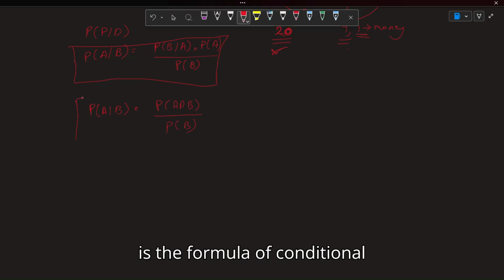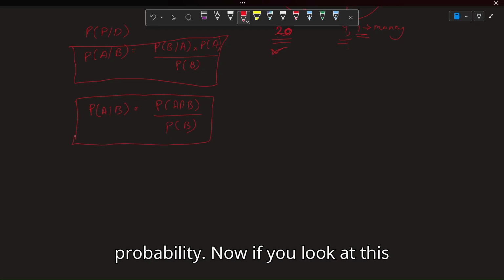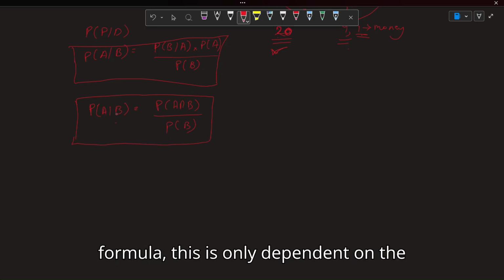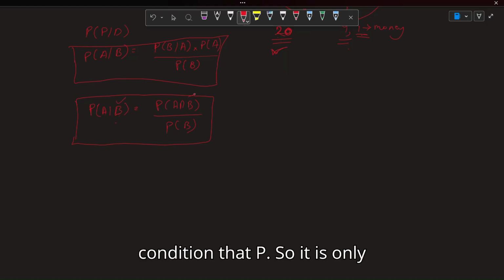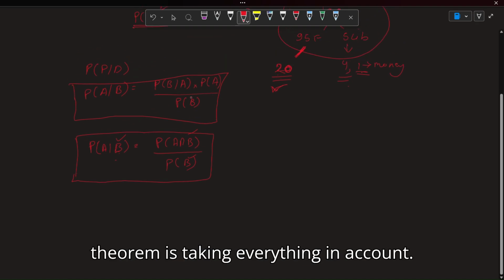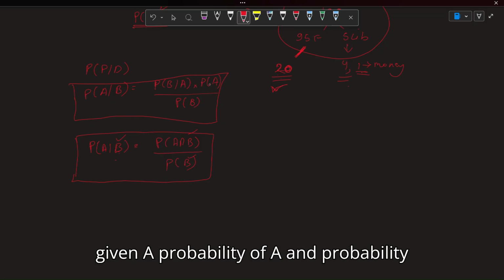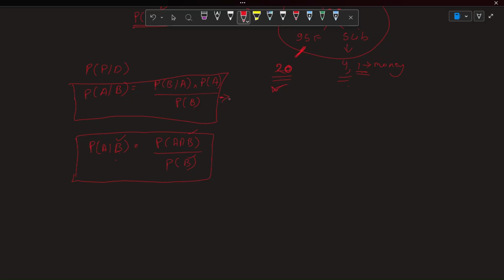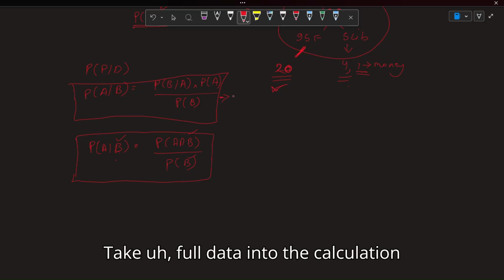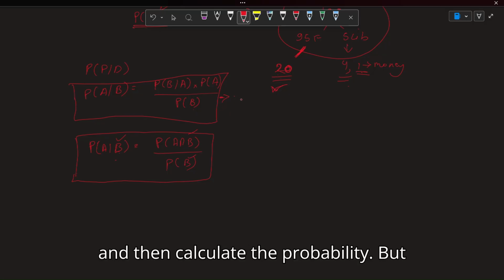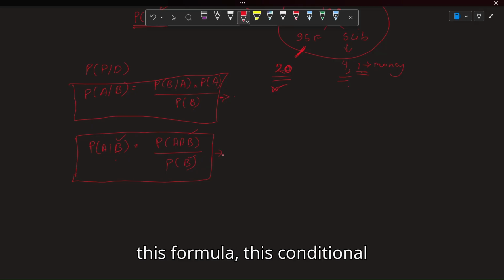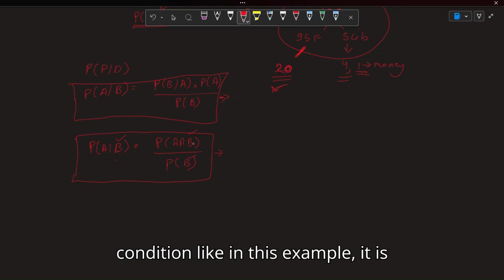This is the formula of conditional probability. Now, if you look at this formula, this is only dependent on the condition that B. So it is only dependent on B. But Bayes theorem is taking everything into account. It is calculating the probability of B given A, probability of A, and probability of B. So this formula takes full data into the calculation and then calculates the probability. But this conditional probability formula only takes the condition.